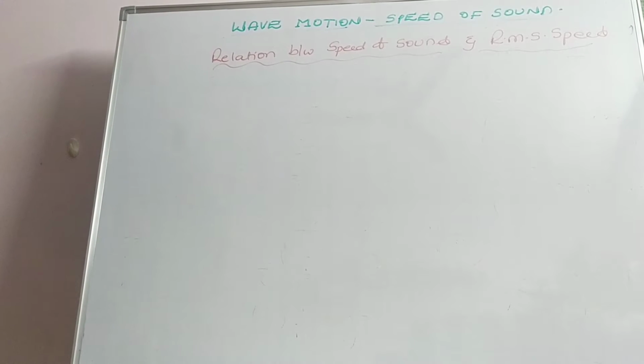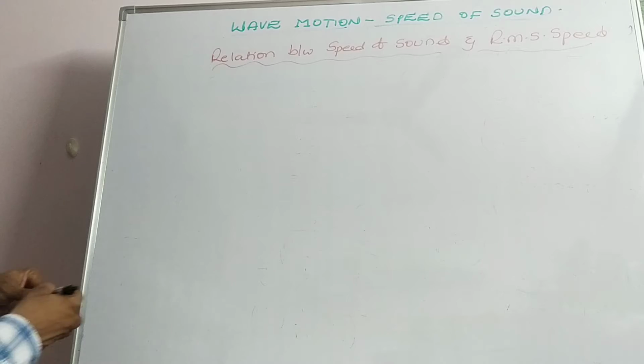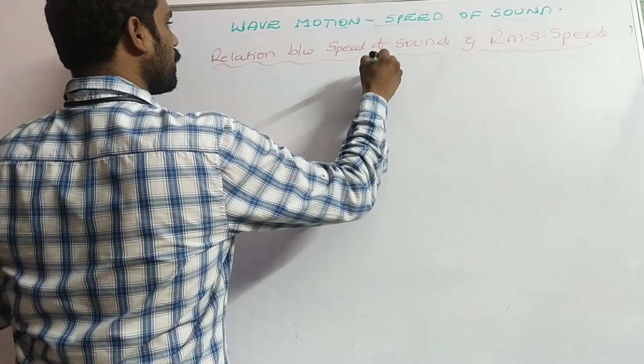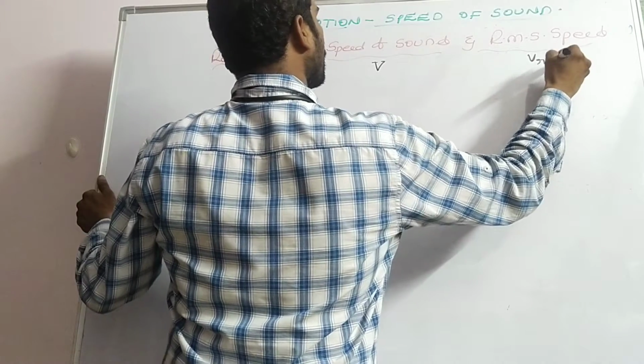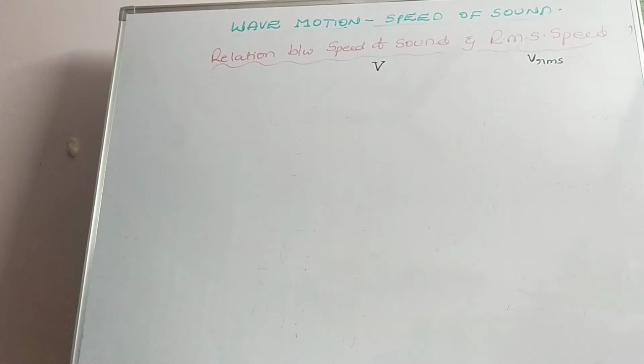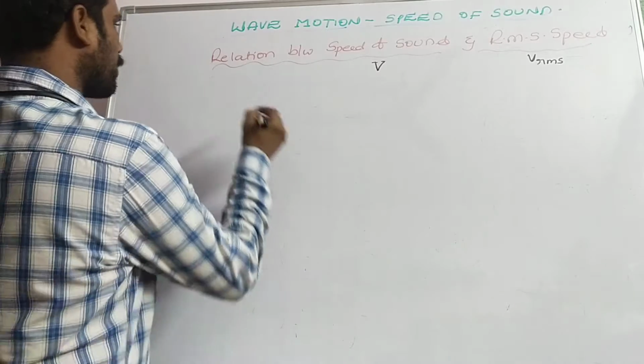Now here we have a relation between speed of sound and RMS speed. Let us consider speed of sound as V, and RMS speed can be represented as VRMS. Just now we went through the Newton Laplace equation.